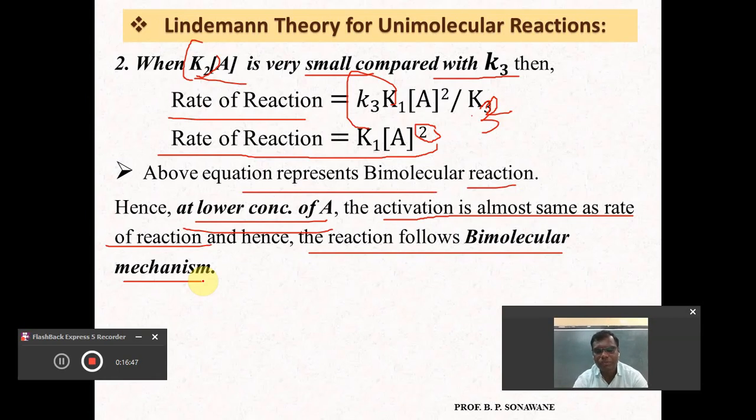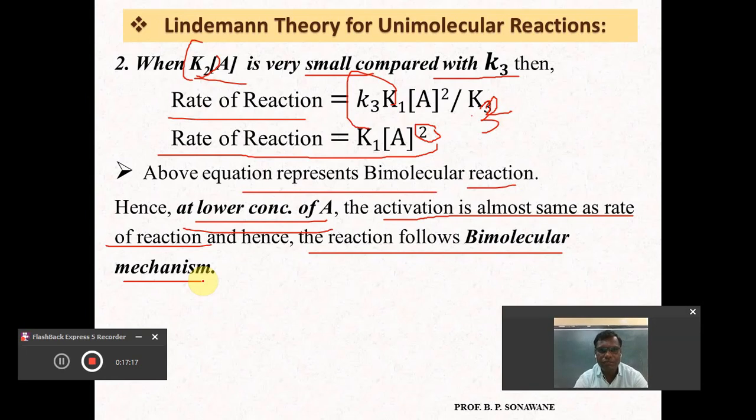Whenever the concentration of reactant is very high, it leads to deactivation, and the reaction follows the unimolecular mechanism. So here we tried to explain the unimolecular reaction with the help of the bimolecular reaction mechanism, but definitely the time lag between the activation and the decomposition is very important, and if this time lag is large, then the reaction follows the unimolecular mechanism.